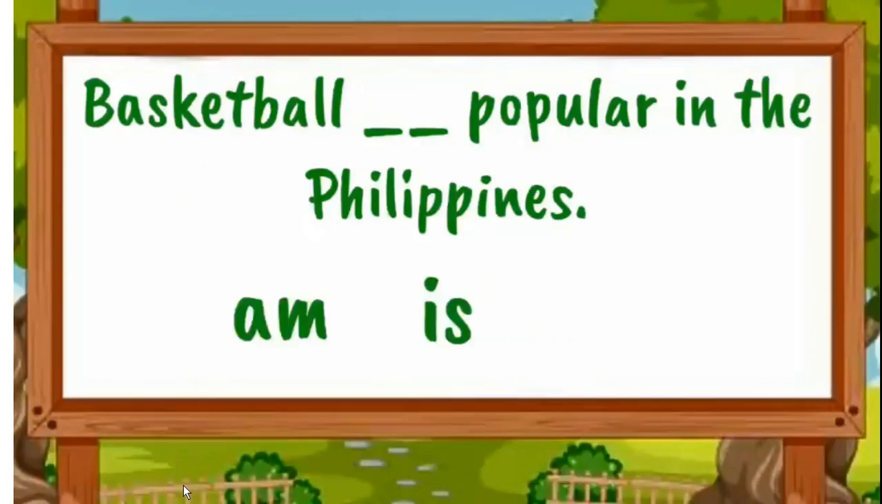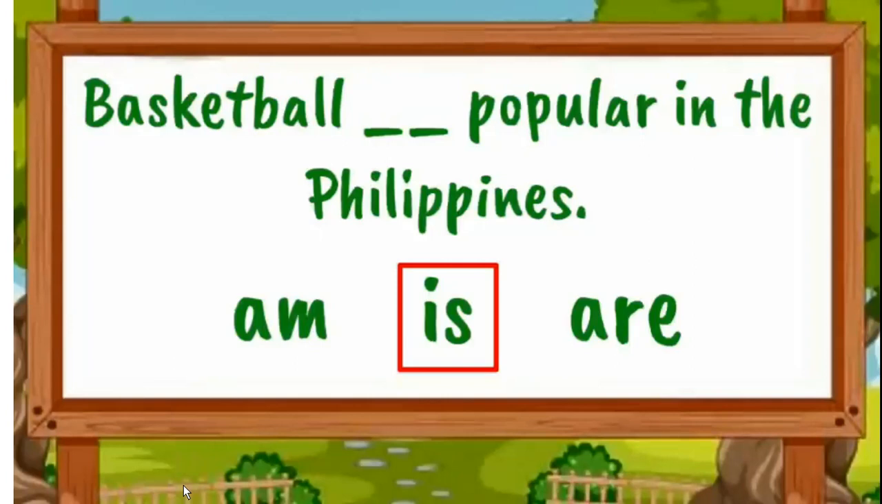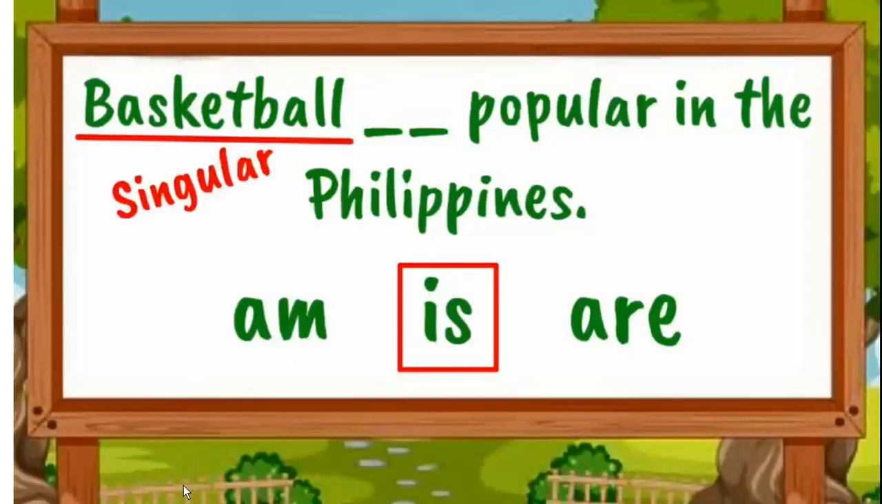Now next example, basketball dash popular in the Philippines. So here verbs are am, is and are. So what comes here? Basketball is a game. I am talking about only one. So here comes is, because basketball is a game which is singular. I hope you understand with the help of these examples.